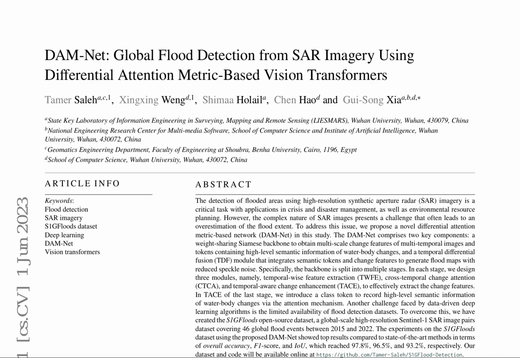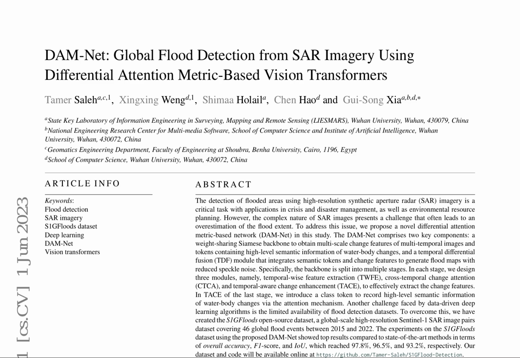Accurate flood detection using high-resolution synthetic aperture radar (SAR) imagery is a significant challenge due to the complex nature of SAR images, which can lead to overestimation of flood extent. Existing convolutional neural network (CNN)-based change detection methods have limited performance, as they fail to model long-range dependencies.